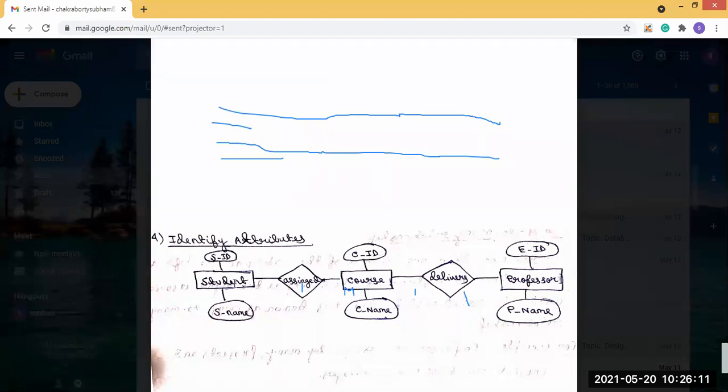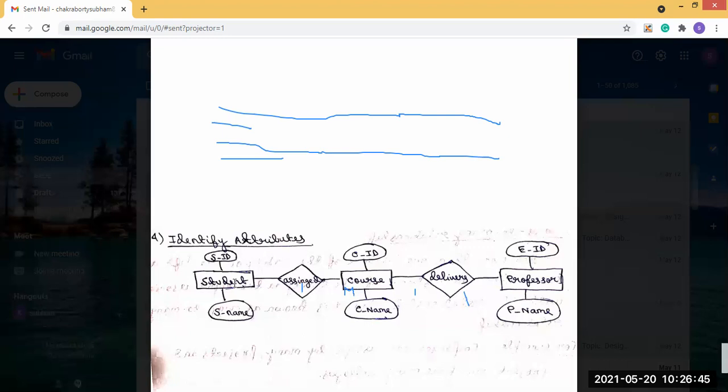Now in the student entity, we are saying there are 2 attributes present. If you think you can use 5 attributes, it's up to you what you use. I have used only 2 attributes, that is student ID and student name. You can use any number of attributes, the properties of the student, but it should be relevant to the student entity. You should keep in mind that it must be relevant to the student entity.